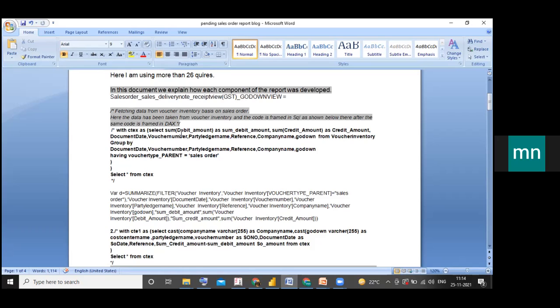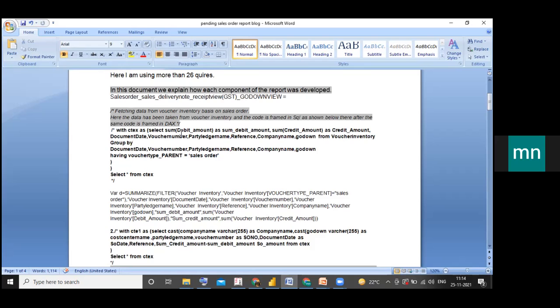Voucher number, voucher document date, reference, party name, company name, and some debit amount also.